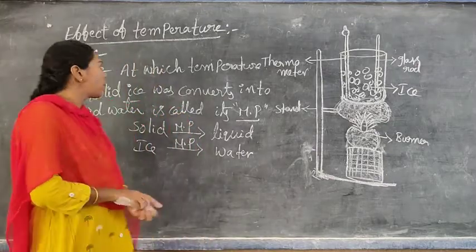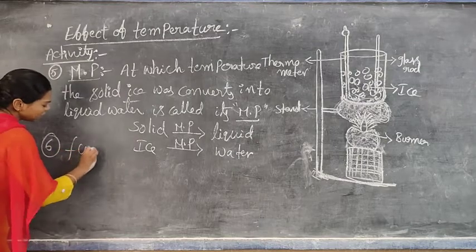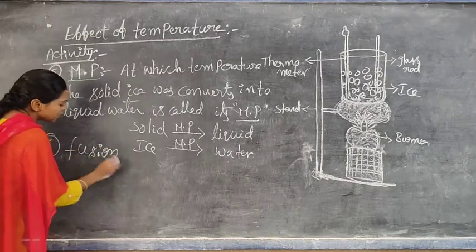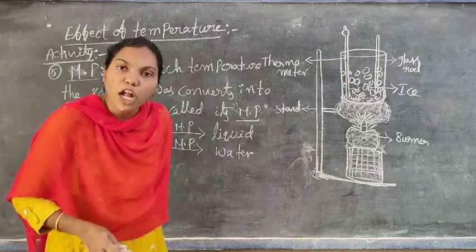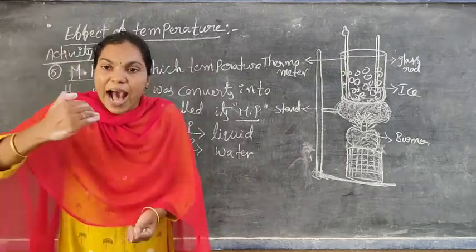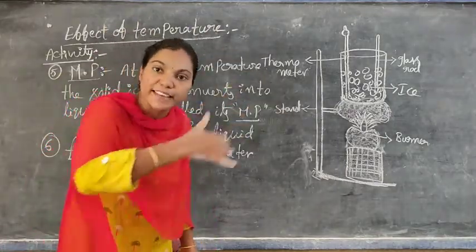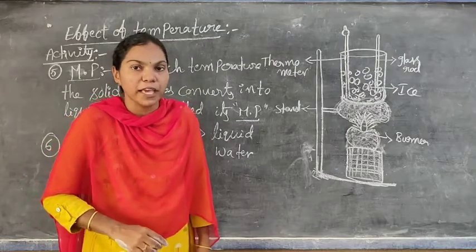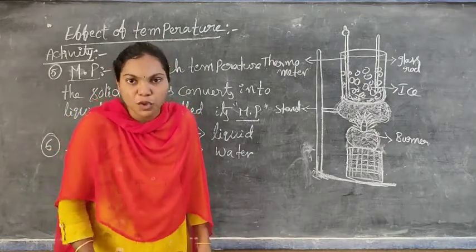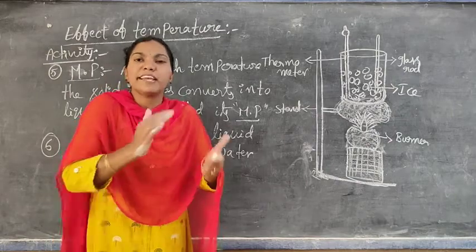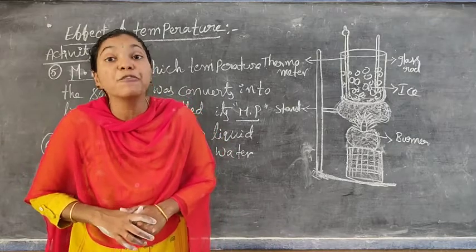And also one more important definition: what is meant by fusion? There is a reverse process for the melting point. What we call the melting point means ice to water. At which temperature ice is converted into water is known as the melting point. Okay. What is meant by fusion? Fusion is a process in which liquid water is changed into solid ice. That process is known as fusion.